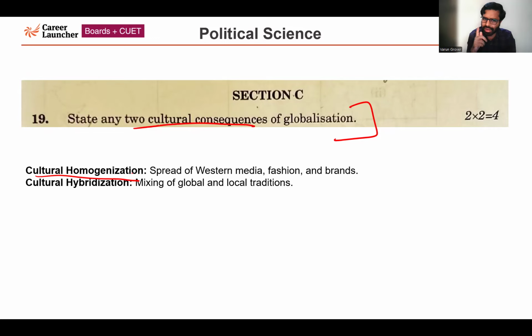Another cultural consequence of globalization is cultural hybridization, the mixing of global and local traditions. When we talk about cultural hybridization, existing local cultures get mixed with the global culture. So that is cultural hybridization.